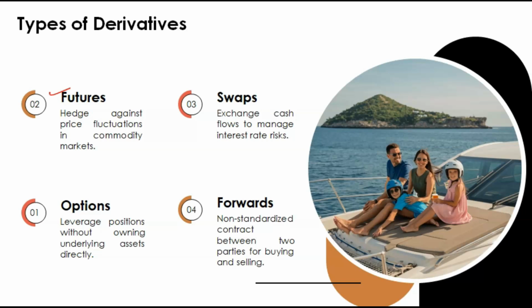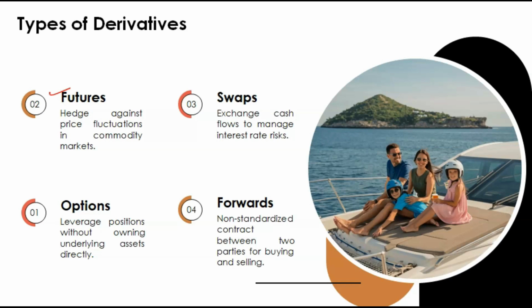Maybe I have anticipated that its price will increase on that date. So if I have done an agreement that I'll buy it on some future date at today's price, not at that day's price, maybe I have saved myself from loss according to my anticipation, according to my forecasting. Now options is there. It is also similar to a futures contract, but there is only one difference between these two.